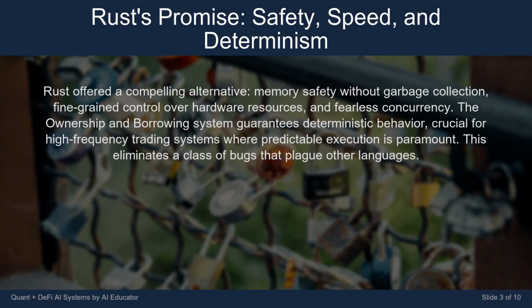Rust offered a compelling alternative: memory safety without garbage collection, fine-grained control over hardware resources, and fearless concurrency. The ownership and borrowing system guarantees deterministic behavior, crucial for high-frequency trading systems where predictable execution is paramount. This eliminates a class of bugs that plague other languages.